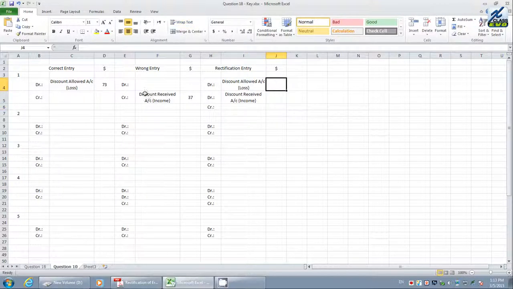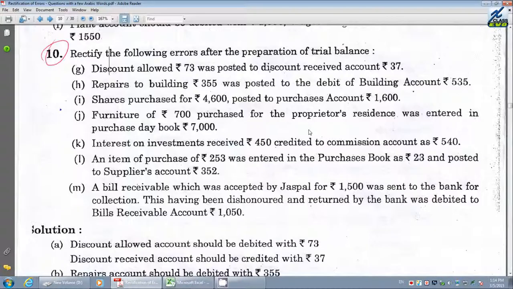What is the value here? Values are very, very important. Discount allowed, we want how much? We want 73. We do not want 37. Therefore, it was credited as income, so we have debited it, and there is no credit as such. Therefore, we have to use the suspense account. The total value you will get is 73 plus this one, 110, which would be the answer to this question. Is it clear? First rectification is clear. Then let us go ahead with the second rectification.